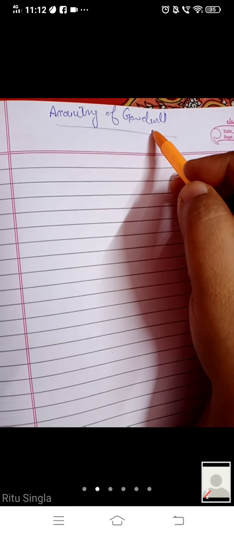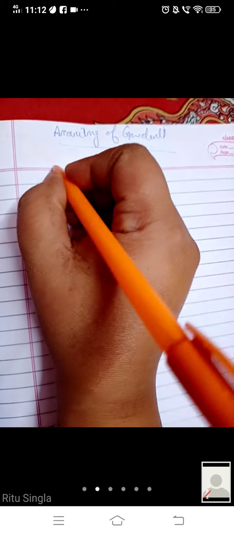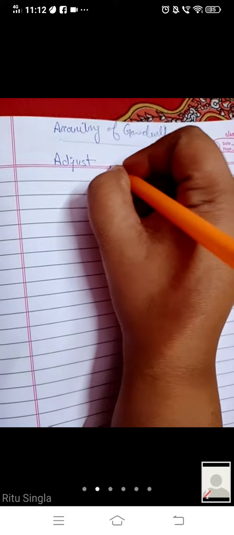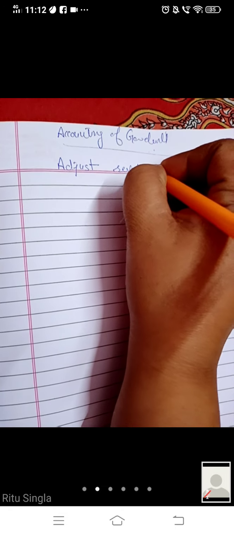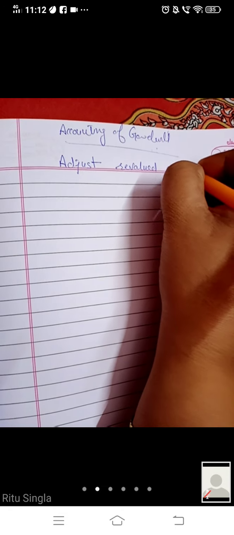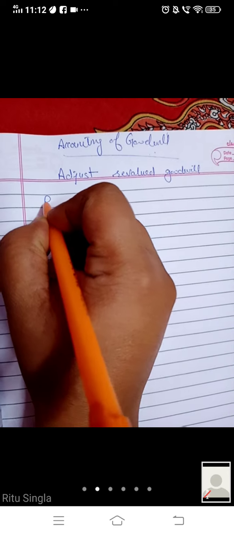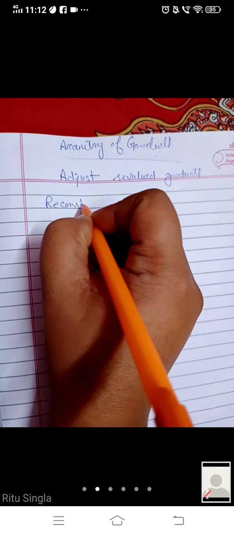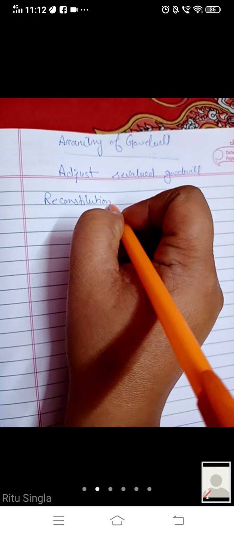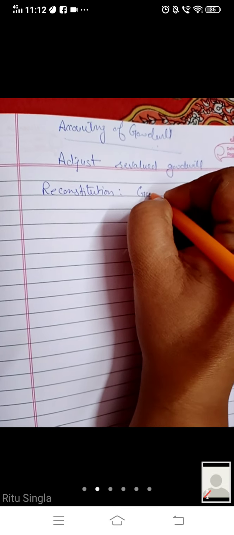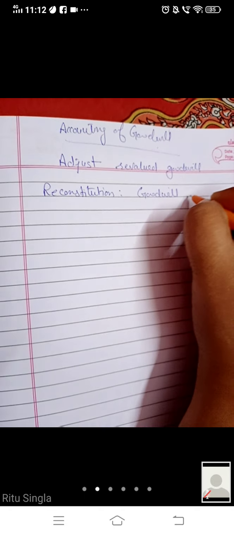Accounting of goodwill. In this topic, we have to adjust our revalued goodwill. See, when the firm is reconstituted, when we do reconstitution of the firm in any manner, goodwill will be revalued, right?